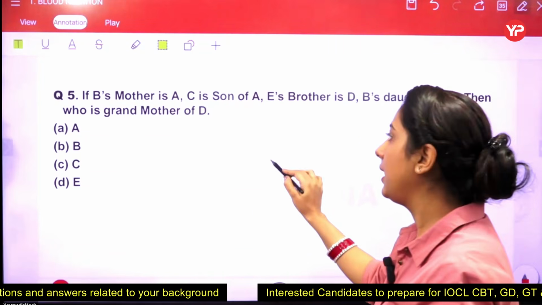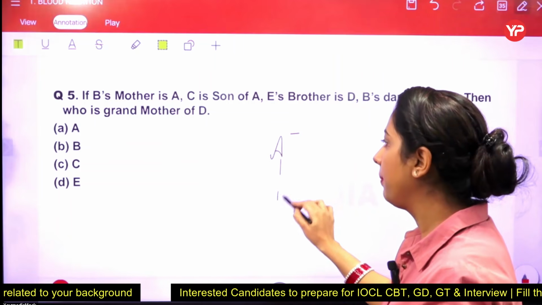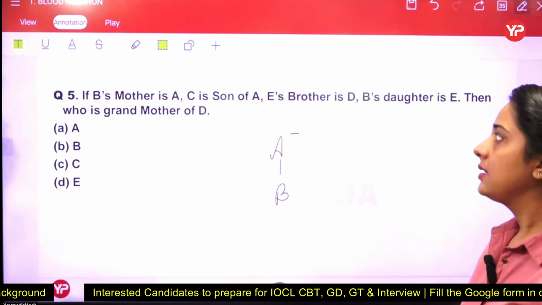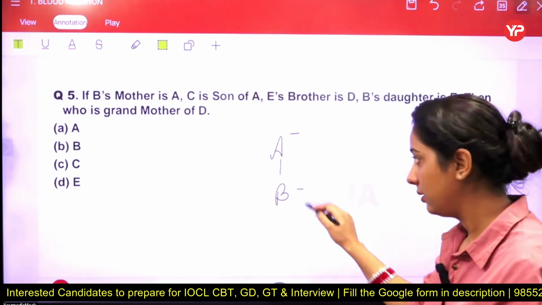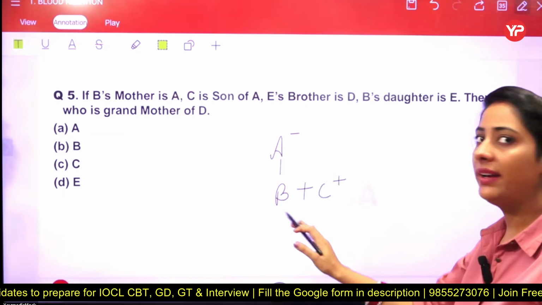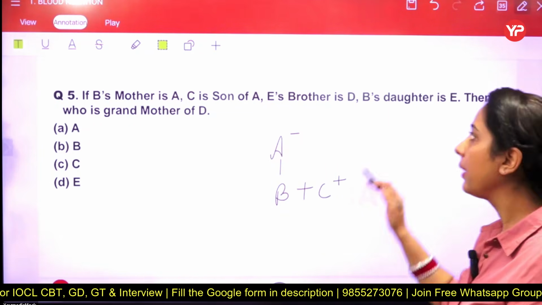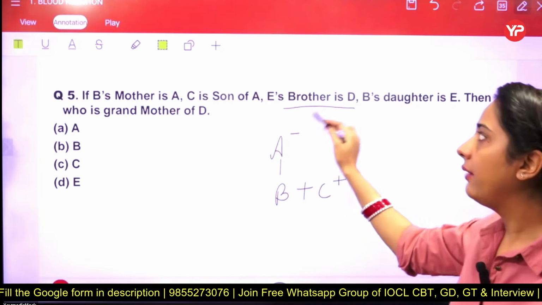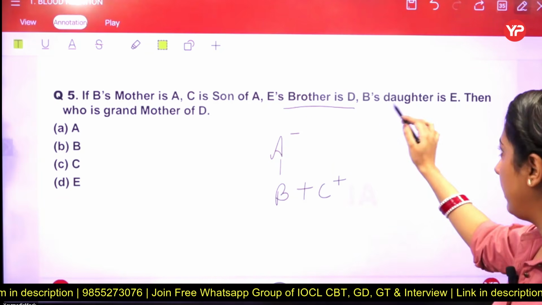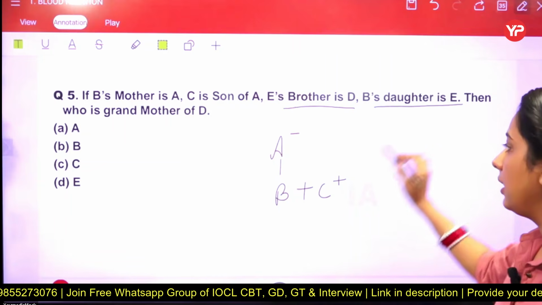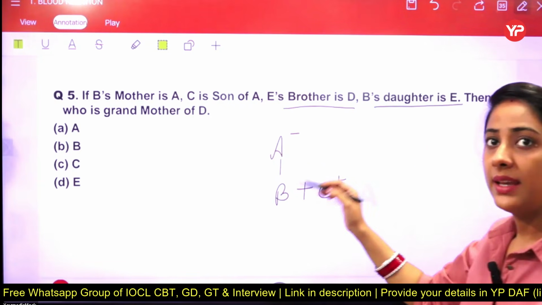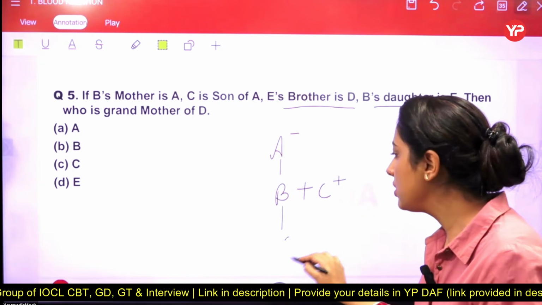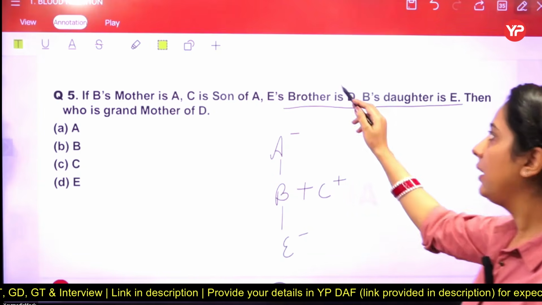If B's mother is A, it means A is a mother of B and C is a son of A. Okay, C is a son of A. We do not have any clarity about the gender of B right now. E's brother is D. Okay, so we do not have any E or D, so we are leaving this one. B's daughter is E. Now we have a daughter whose name is E. Now we can relate this one.